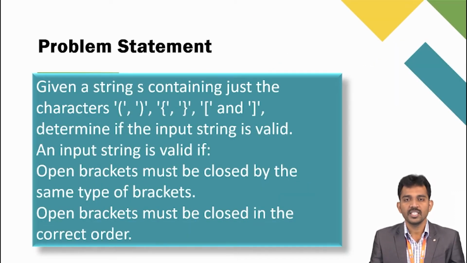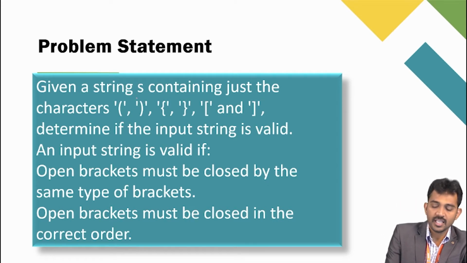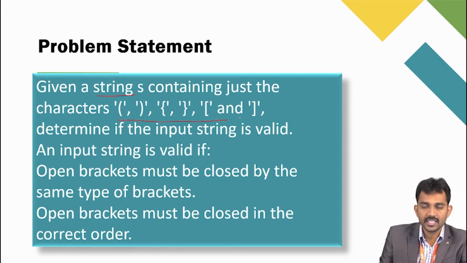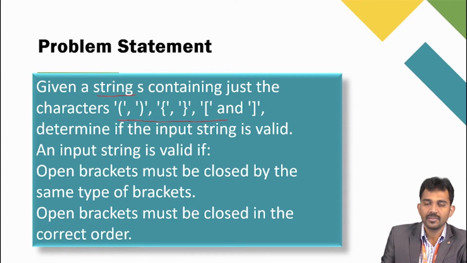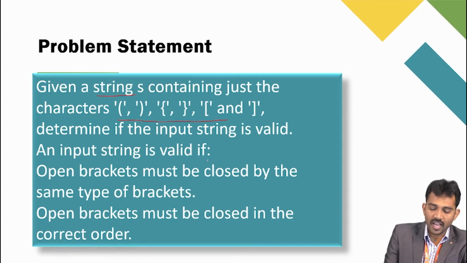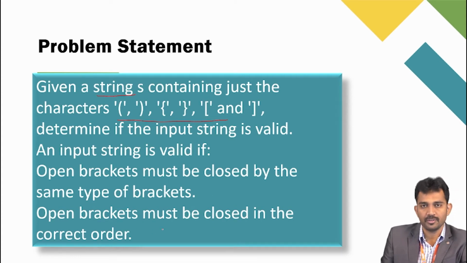The problem statement is very simple. A given string contains just the characters: round brackets, flower brackets, and square brackets. Determine whether the input string is valid. An input string is valid if the open brackets must be closed by the same type of brackets. Open brackets must be closed in the correct order also.